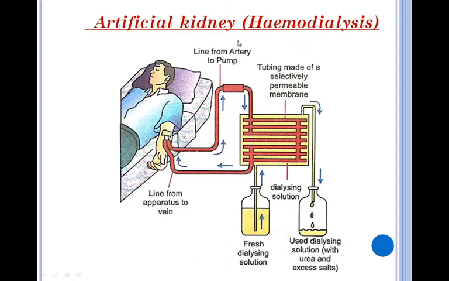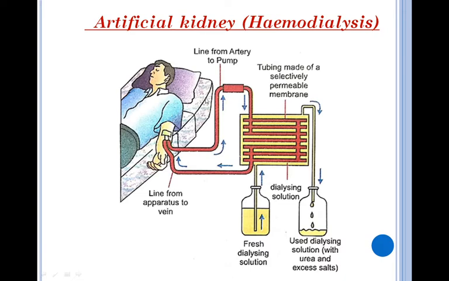And if the kidneys do not function properly, then various poisonous substances start accumulating in the body, which prove fatal to the body and lead to death. In case of kidney failure, an artificial kidney can be used. What is this artificial kidney? Artificial kidney is a device to remove nitrogenous waste products from the blood through dialysis.